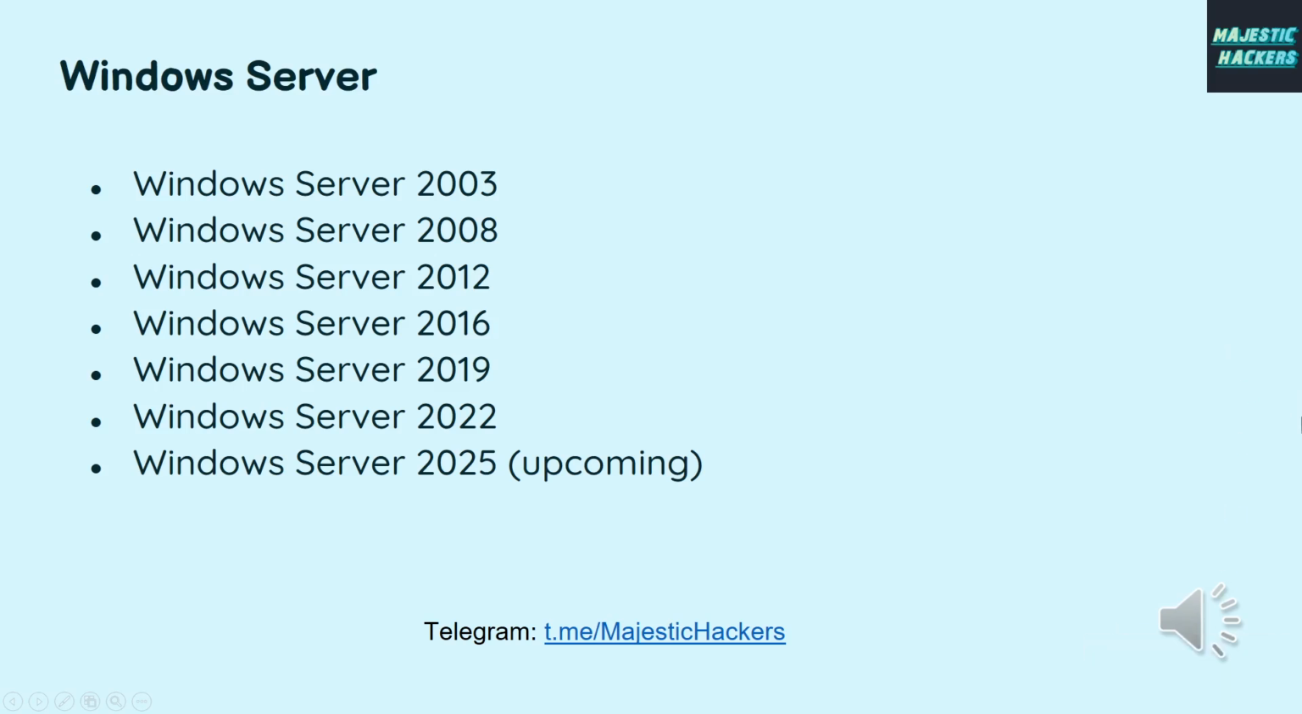Alright. Now we come to the discussion of server operating systems. Servers can have almost any operating system, including Linux, Windows, etc. But one of the most popular operating systems that Microsoft has specifically designed for servers is Windows Server. You can see its different versions in this slide.